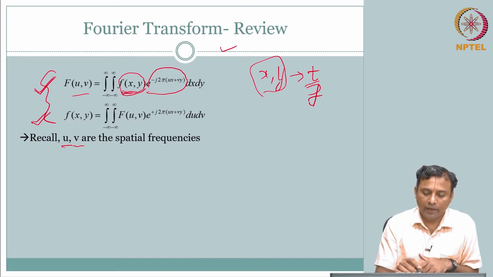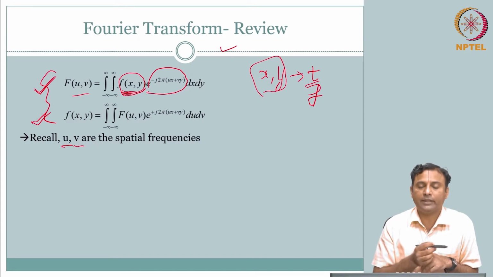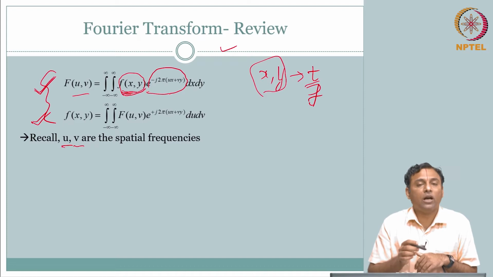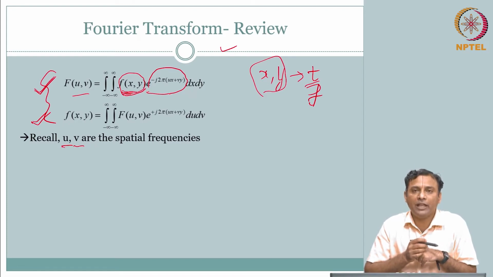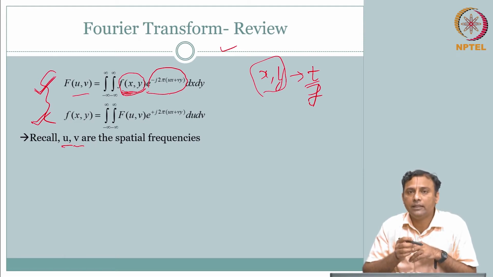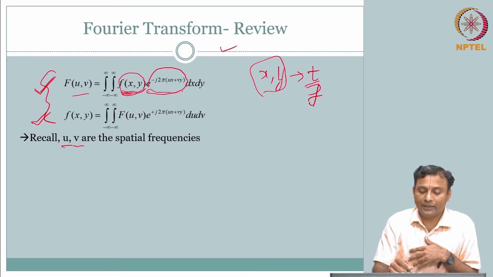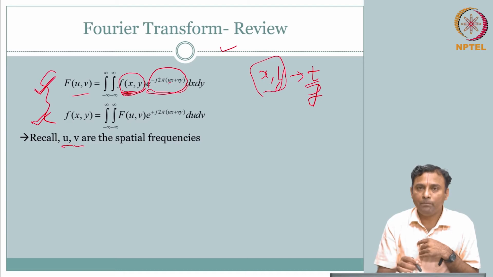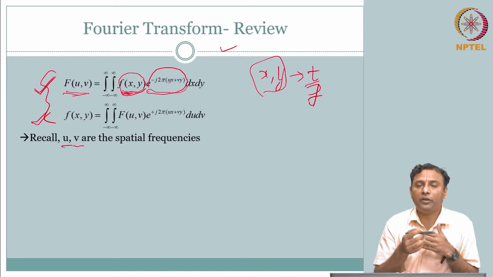So, you are breaking f of x comma y in terms of complex exponentials. Again, what is this complex exponential? When we covered the important signals, we covered complex exponentials and we wrote that in terms of sine and cosine. So essentially, you can see this as sine and cosine with some frequency, which is your spatial frequencies u and v. You are decomposing this f of x comma y and seeing how much frequency content is there. So, your F of u comma v: how much frequency content this f of x y is composed of.